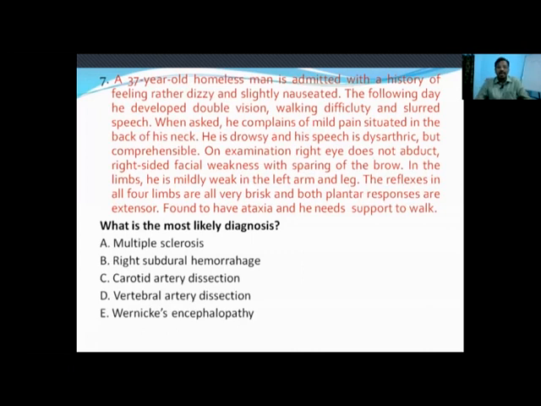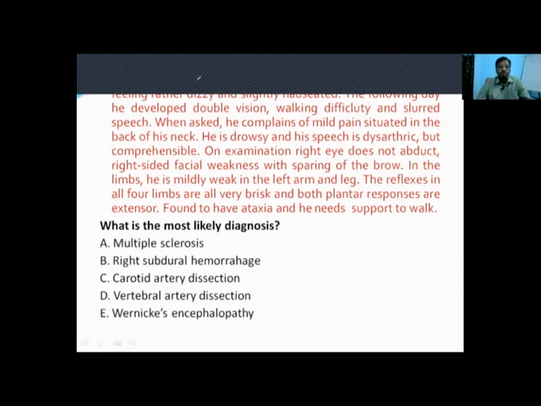On examination, right eye does not abduct, right side facial weakness with sparing of the brow. In the limbs, he is mildly weak in the left arm and leg. The reflexes in all four limbs are very brisk, and both plantar responses are extensor. Found to have ataxia and he needs support to walk. What is the most likely diagnosis? Okay, so let's analyze this question.